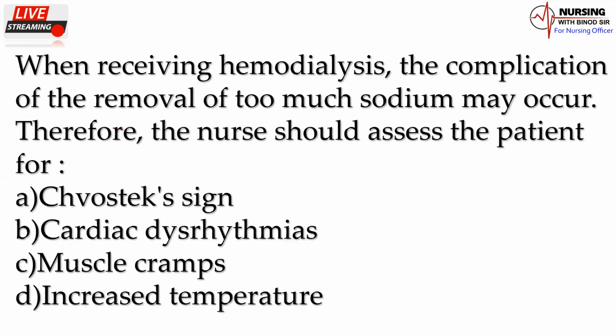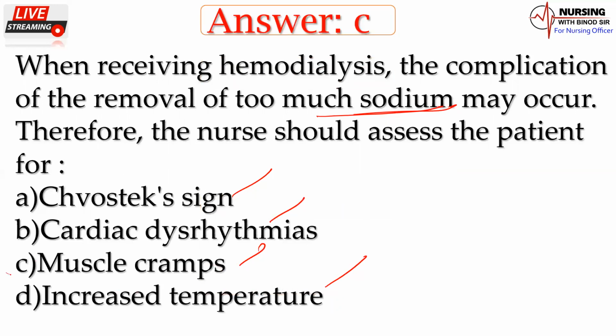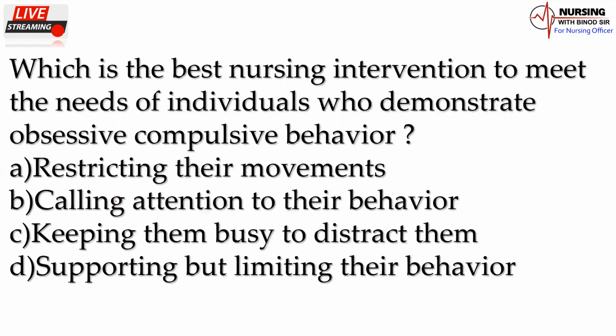When receiving hemodialysis, the complication of the removal of too much sodium may occur. Therefore, the nurse should assess the patient for Chvostek sign, cardiac dysrhythmia, muscle cramp, increased temperature. Sodium has already been removed. So what will happen here? Answer is the muscle cramp. You must have to remember this. Okay, C option.